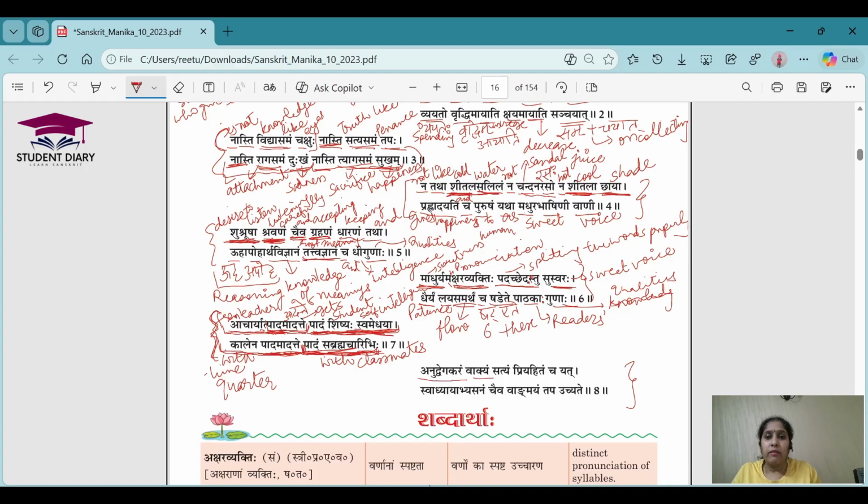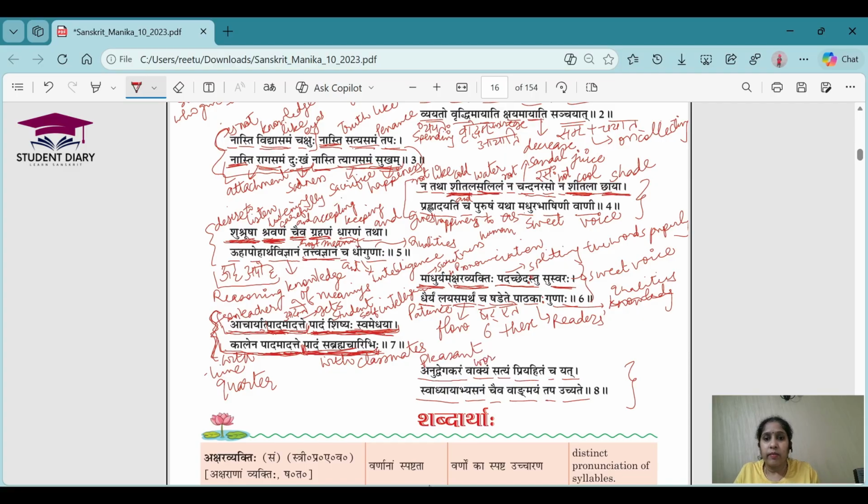Anudvekaram vakyam satyam priyahitam cha yat swadhyay abhyasnam cha ev vangmayam tapa uchyate. So anudvekaram, right? It is telling the opposite. So udvekaram is something which is going to create anger or create sadness. Anudvekaram is something which is not going to create anger. So basically you can say pleasant, something which is not going to create anger in you. So it is definitely going to be pleasant.